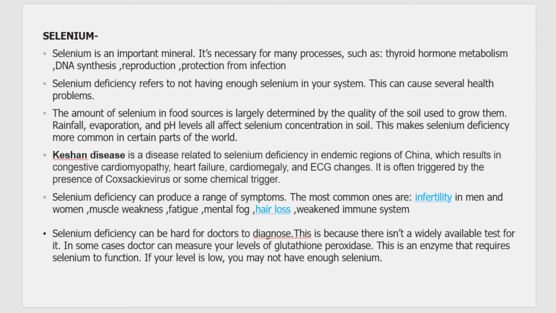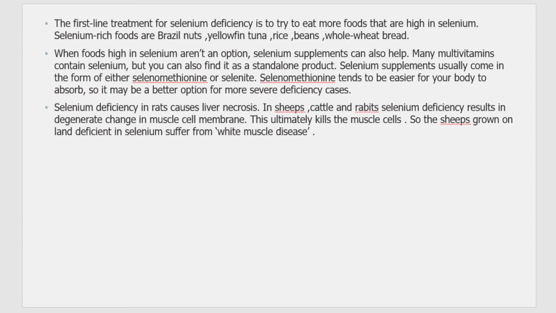Next, what are the treatments to be done if the person is suffering from selenium deficiency? First thing is to consume selenium rich food like nuts, yellowfin tuna, rice, beans, and whole wheat bread. And then there are certain selenium supplements also, in the form of drugs or tablets.